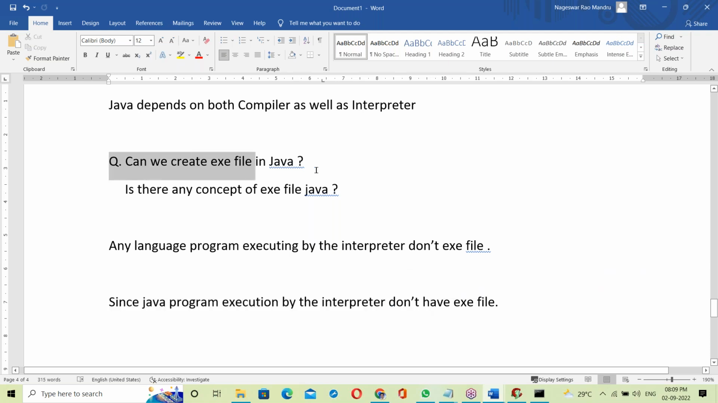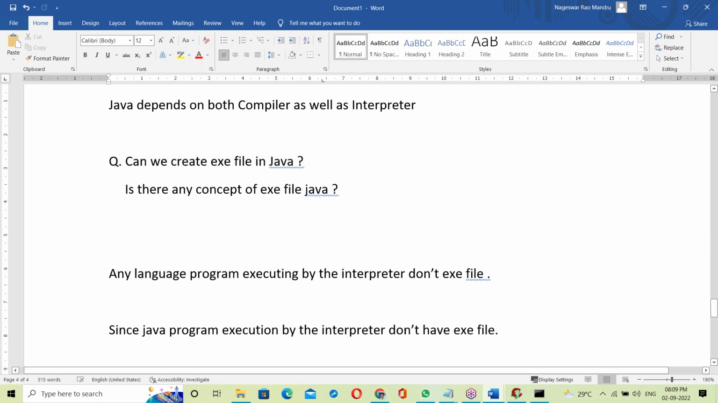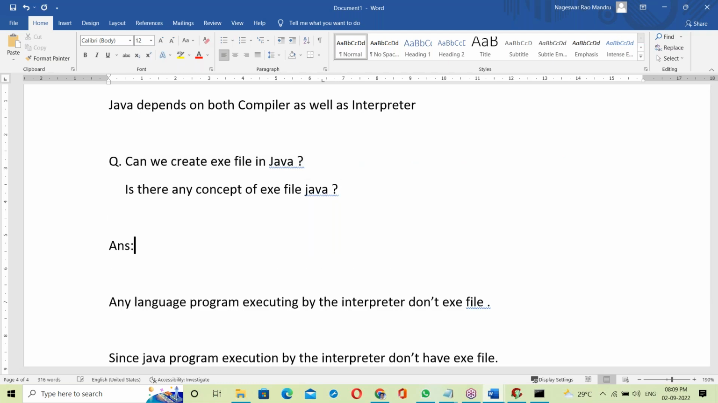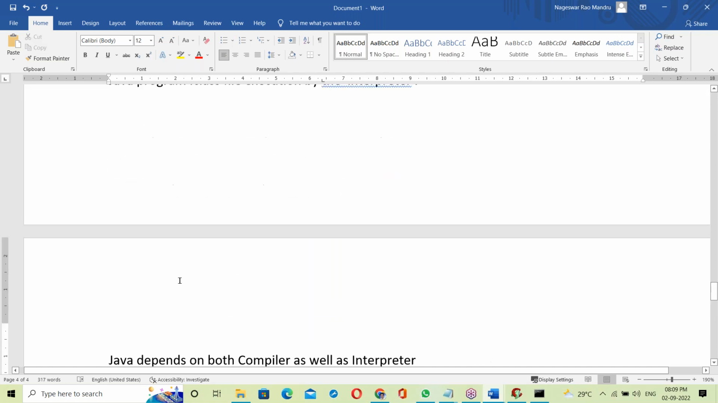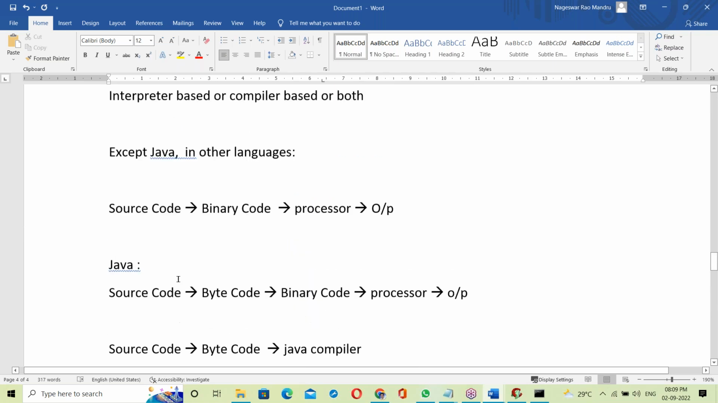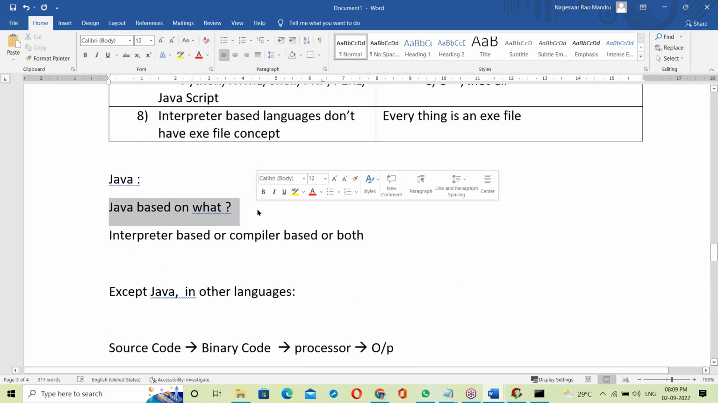So can we create an exe file in Java? No, the answer is no. It's an interview question. In every topic I'll explain interview questions like this. Can we create an exe file in Java? Is there an exe file concept in Java? No. Now, Java depends on what here?